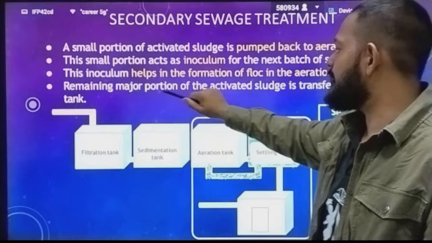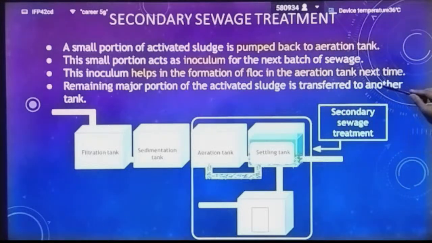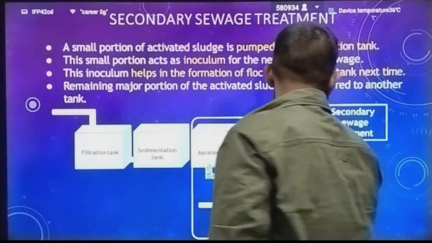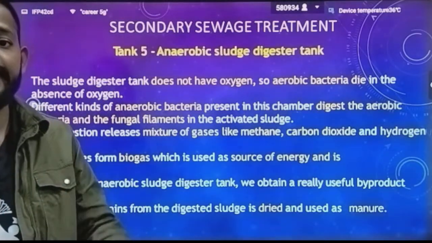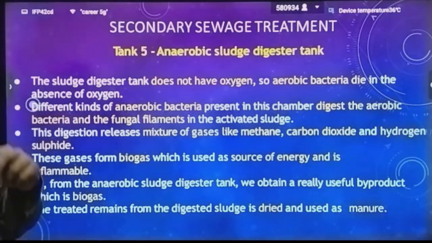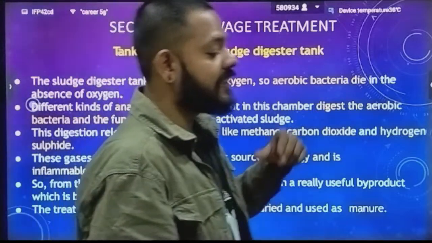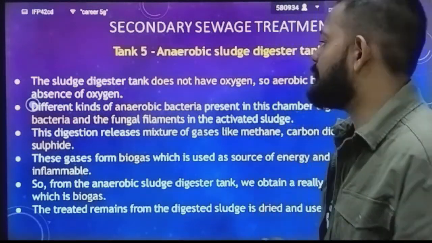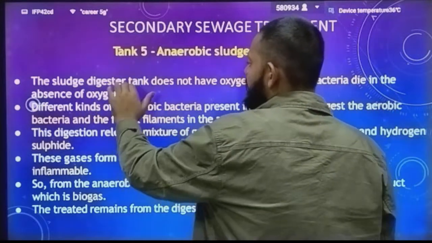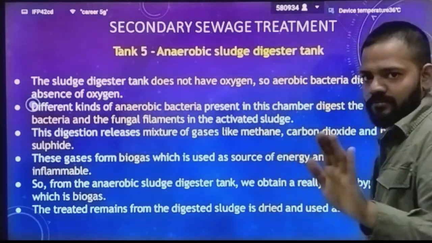The remaining major portion of the activated sludge is transferred to another tank. Now the fifth tank, that is your anaerobic sludge digester tank. Now we are going towards anaerobic respiration. The sludge digester tank does not have oxygen.